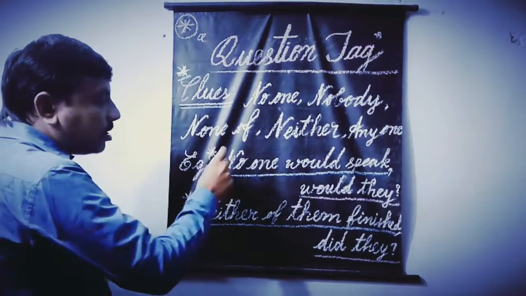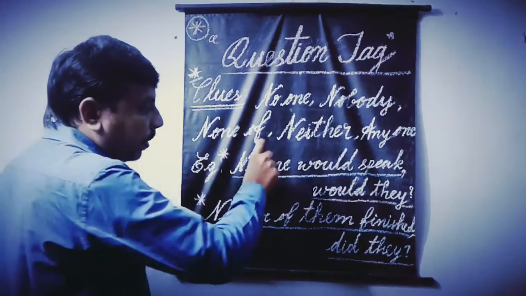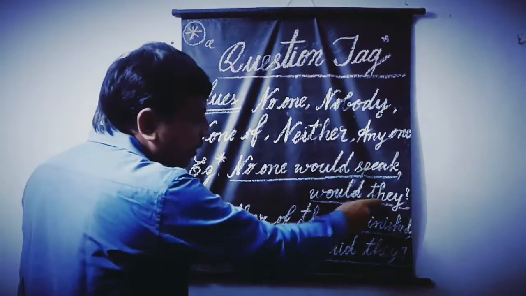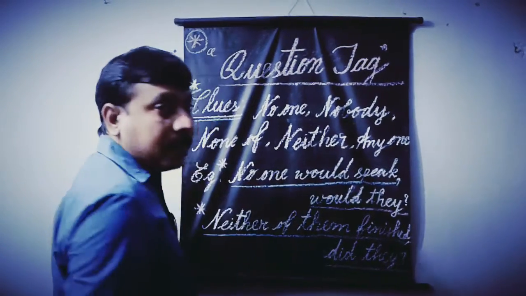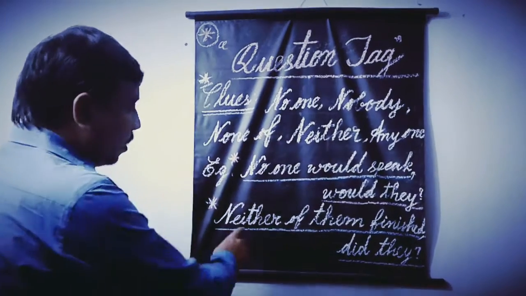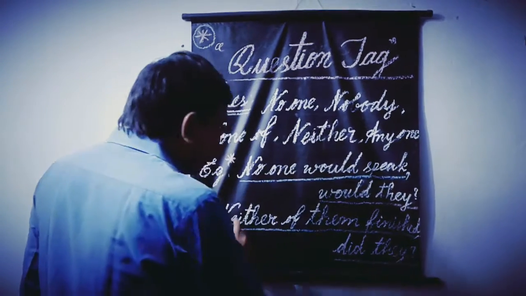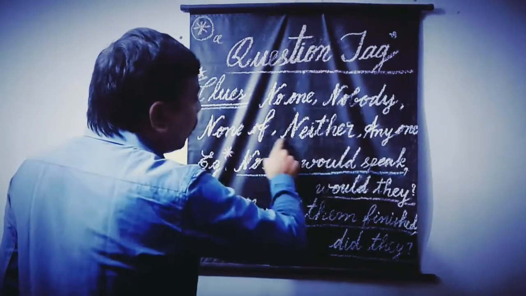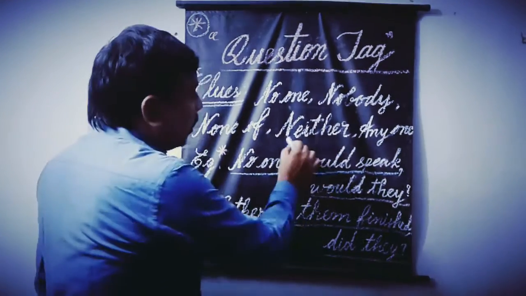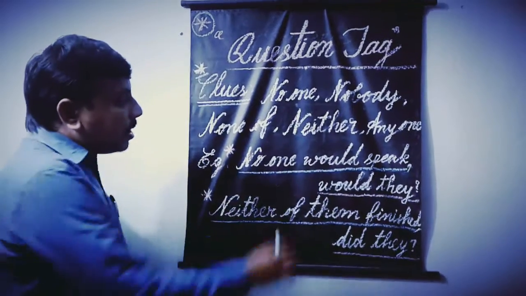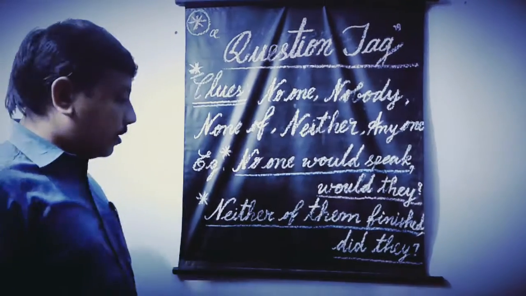Moreover, we have changed the pronoun as they. Neither of them finished. Did they? Here neither is the word which gives negative sense.